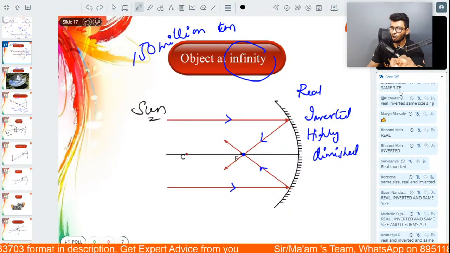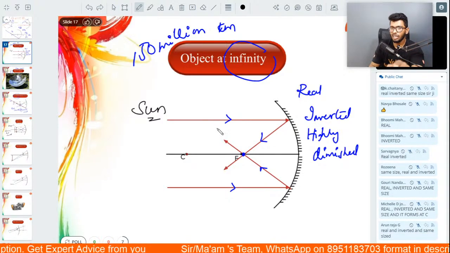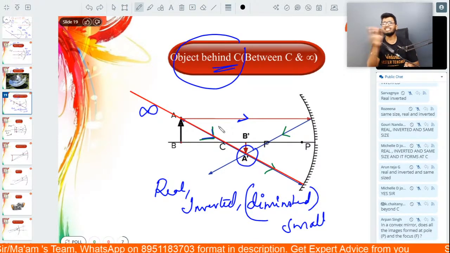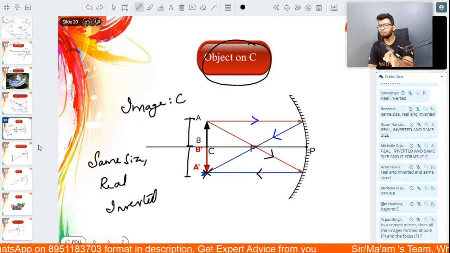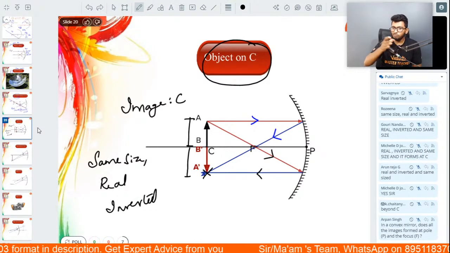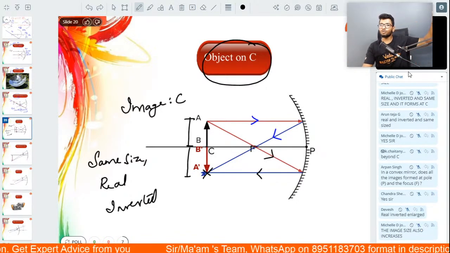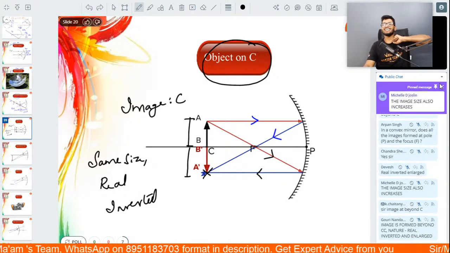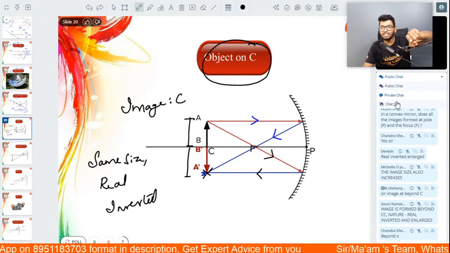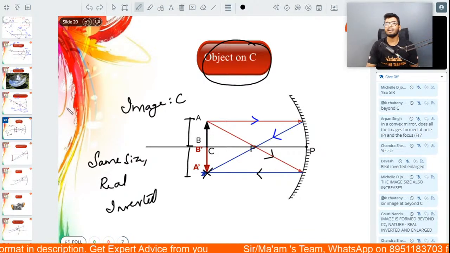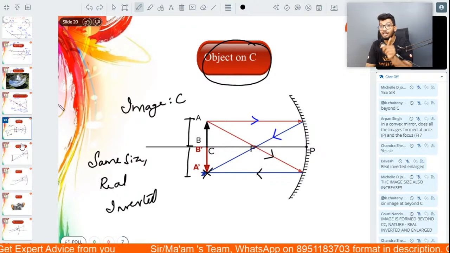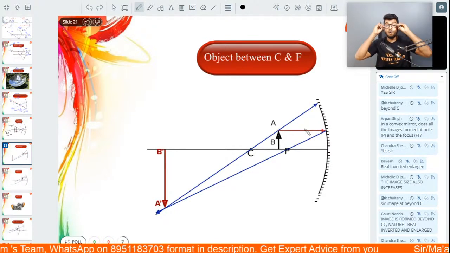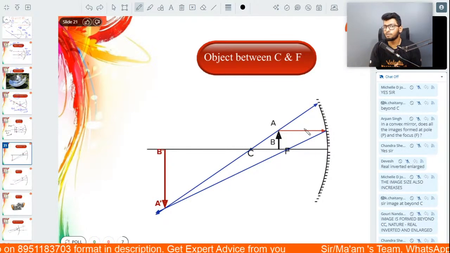Can you notice that? Because when the object is kept at infinity, the image was formed at the focus. When I brought it a little closer, the image was formed between C and F. When I kept the object at C, the image is formed exactly at C. So as I bring the object closer and closer to the mirror, the image is also going further and further away. And yes, the size is also increasing. The size of the image is getting bigger and bigger as you bring the object closer and closer. So now, when I keep the object between center of curvature and the focus, where is the image going to be formed and what is the type of image I'm going to get?